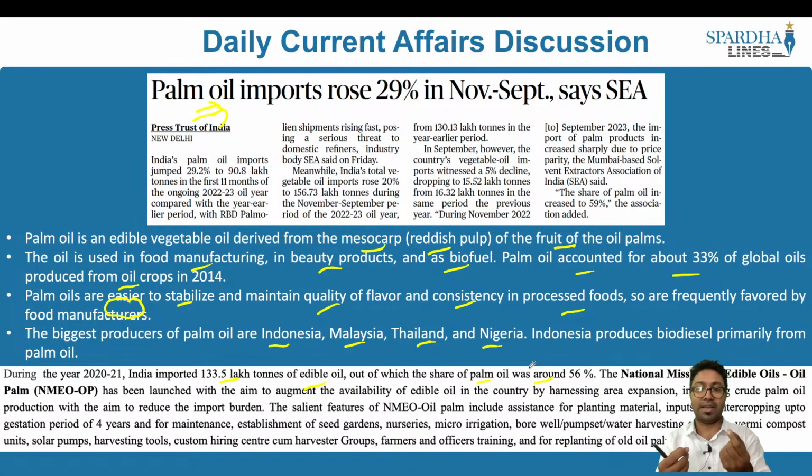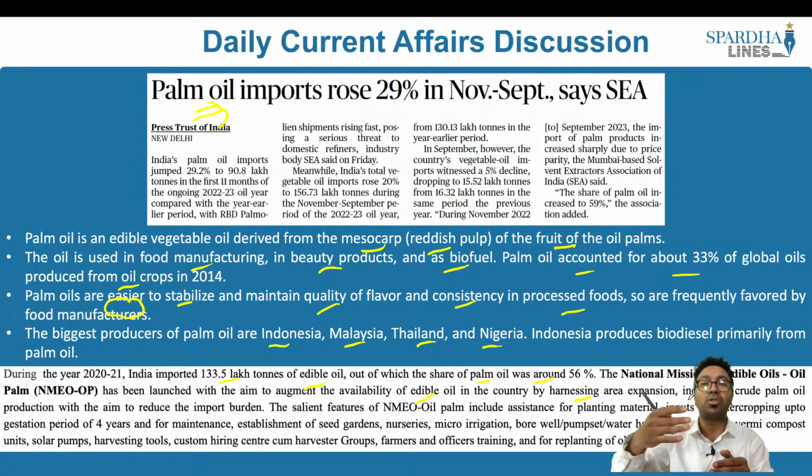the government of India came up with the National Mission on Edible Oils, Oil Palm, which has been launched with an aim to augment the availability of edible oil in the country by harnessing area expansion, which is to make sure that if the area that currently is around, let's say, 1000 hectares, this will be further expanded.